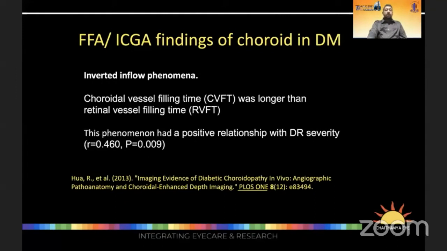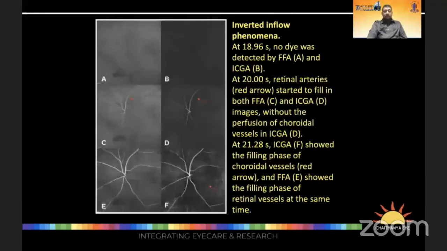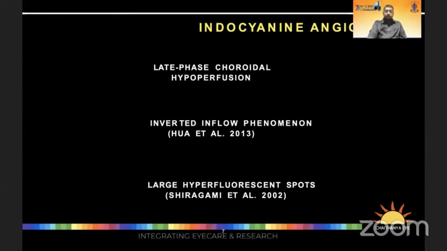An interesting phenomenon is the inverted inflow phenomenon, that is, the choroidal vascular filling time is seemingly longer than the retinal vessel filling time. As you see in this picture, the retinal vessels have appeared much earlier than the choroidal circulation. This is the inverted inflow phenomenon, and it has a significant association with severity of diabetic disease.